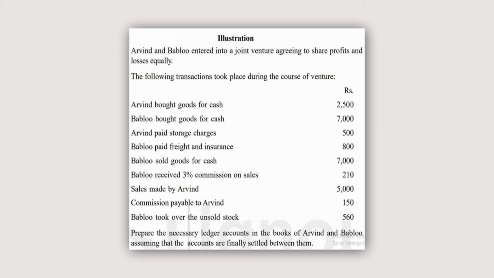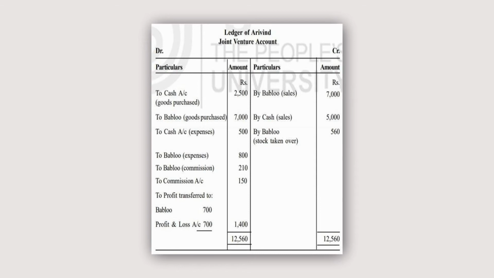Prepare the necessary ledger accounts in the books of Arvind and Bablu, assuming that the accounts are finally settled between them. So, in the books of Arvind, joint venture account. So, here to cash, goods purchase. Arvind has purchased the goods, 2,500.